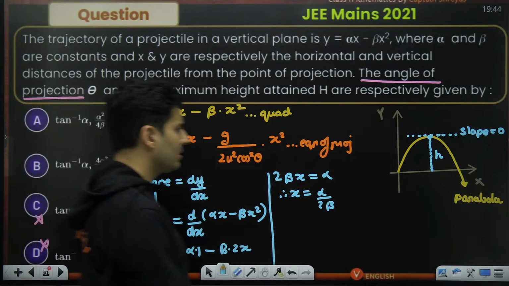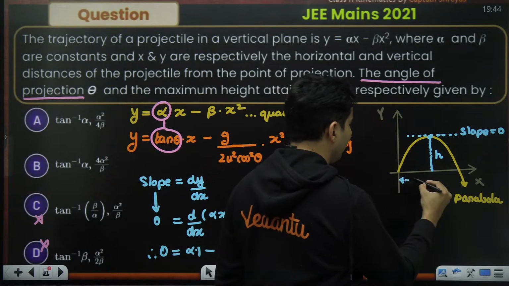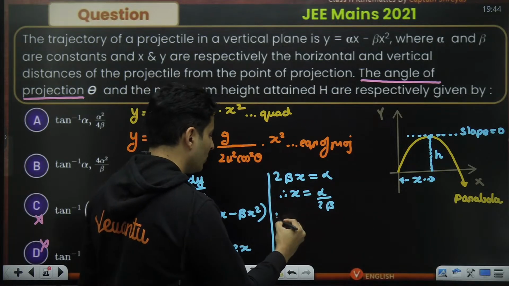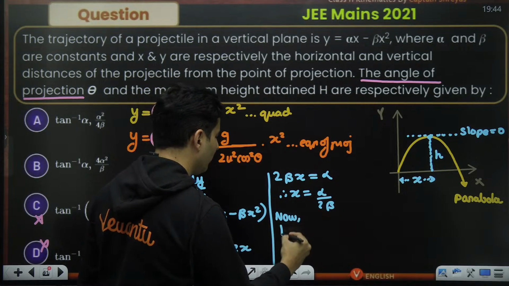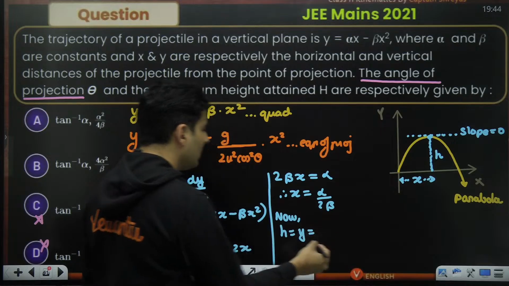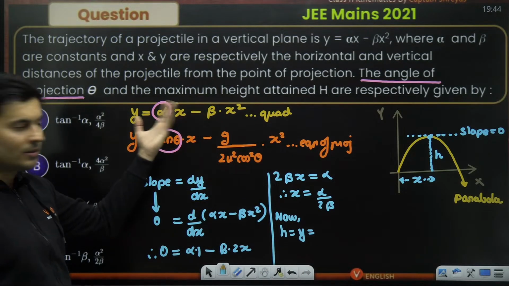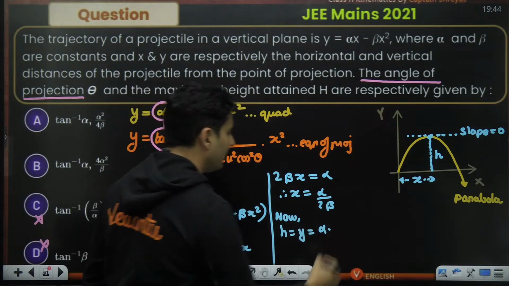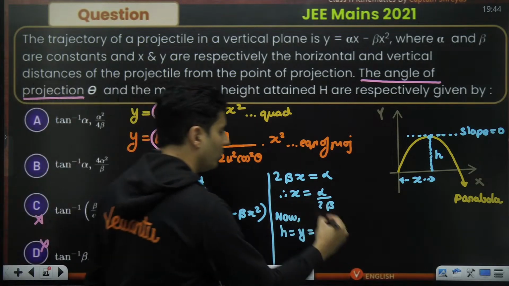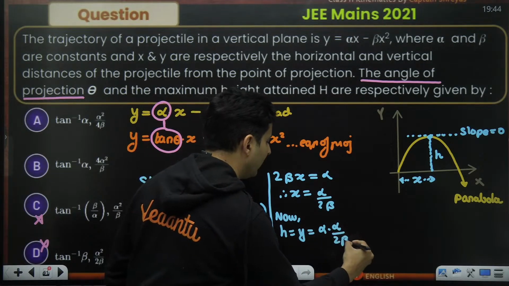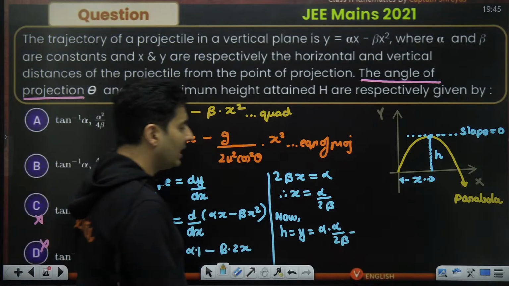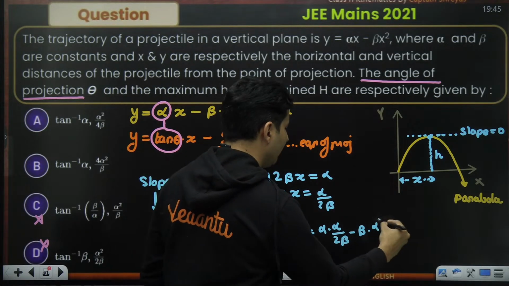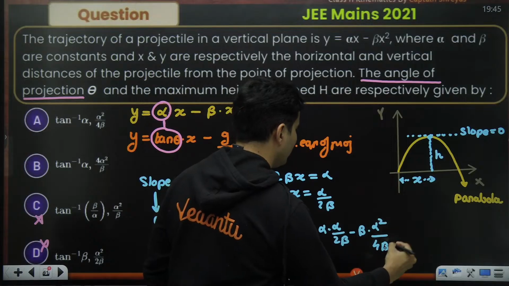But that's not the challenge. If I get the value of x, I also need to find the y coordinate, which is the height. So y coordinate, use this equation. Just substitute x as alpha by 2 beta. So alpha into alpha by 2 beta minus beta into x square, and x square means alpha square by 4 beta square.